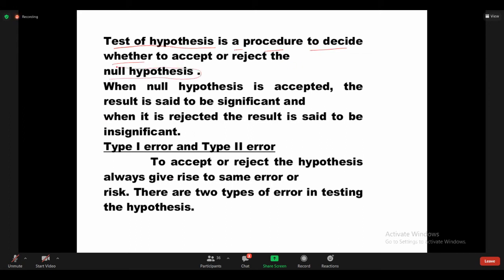Initially, we assume the null hypothesis is true. When the null hypothesis is accepted, the result is said to be significant.